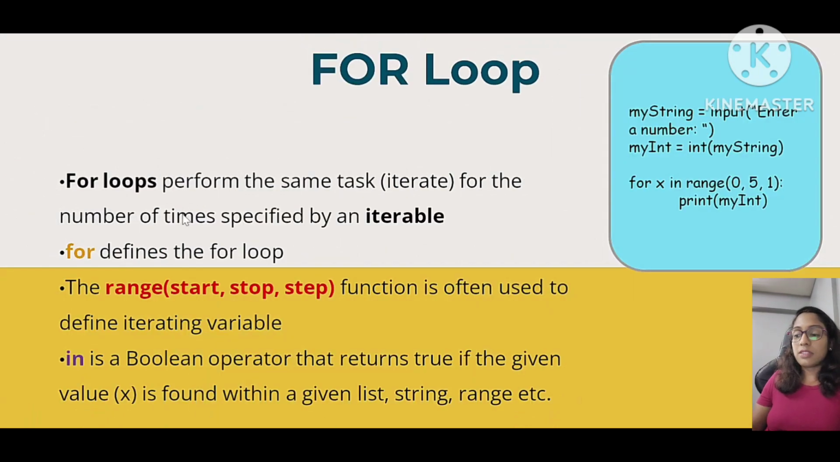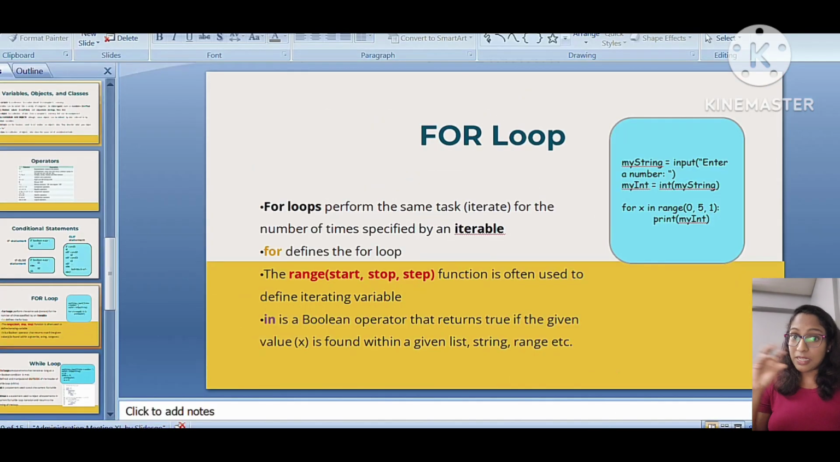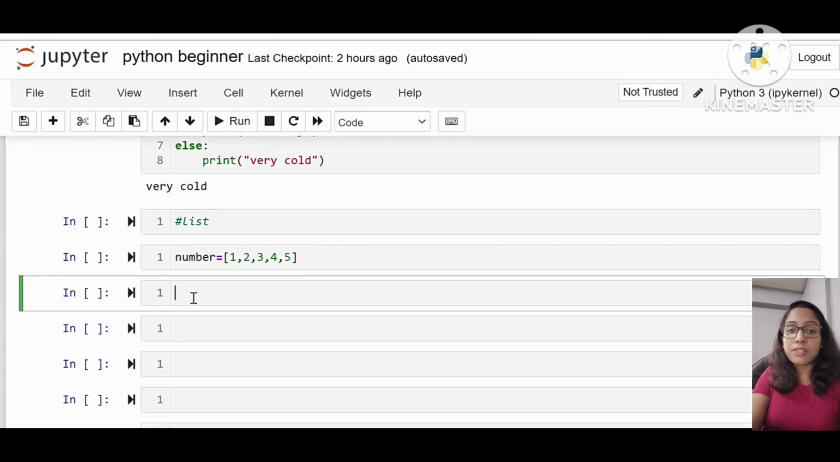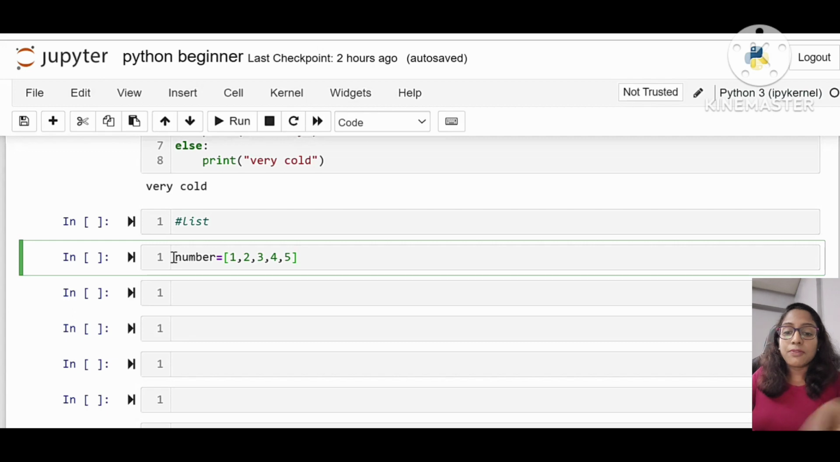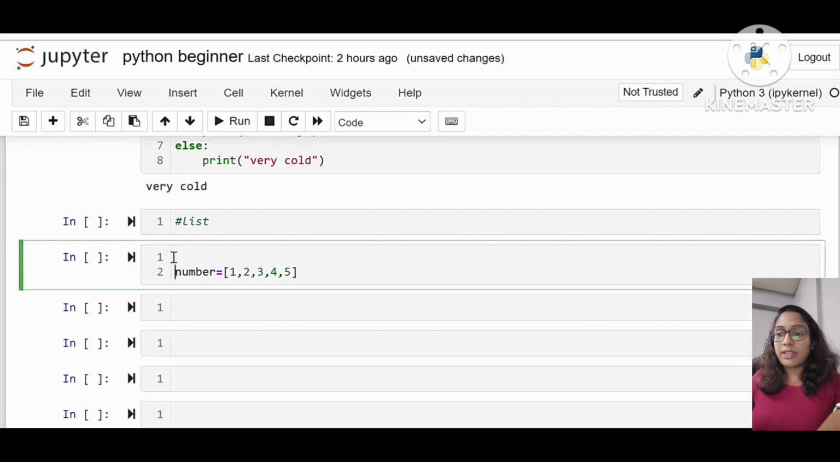I just explained the list because we are going to explain the for loop now. Why do we need a for loop? That is the question. If you have to iterate over a particular list of numbers, or if you want to access items individually from a list of numbers, then basically we use a for loop to iterate over the numbers. So we can just see an example of a for loop.